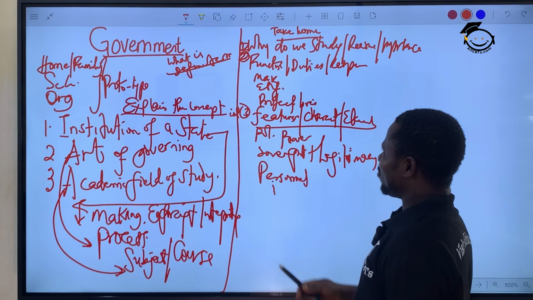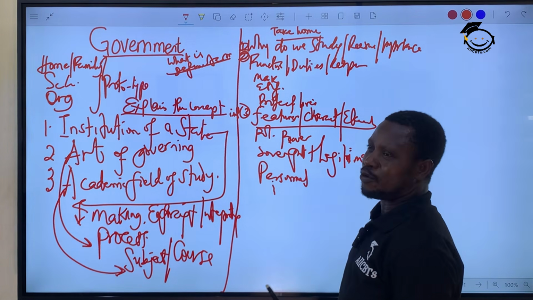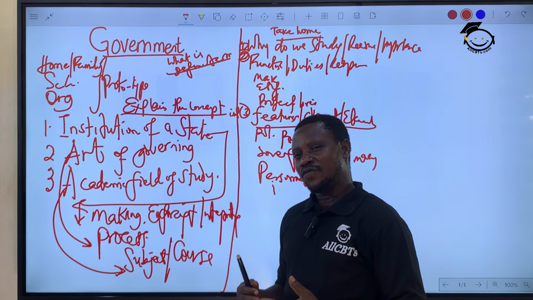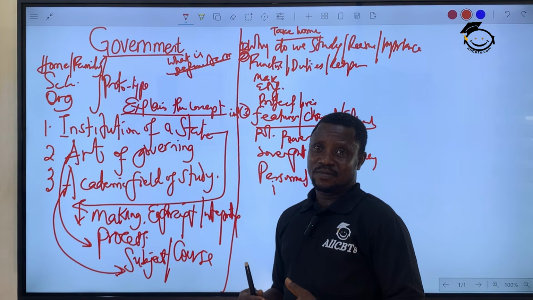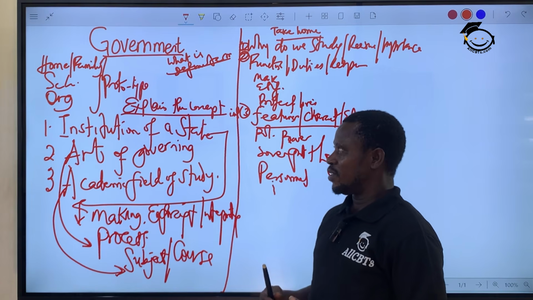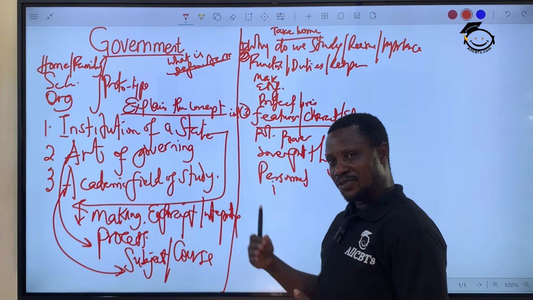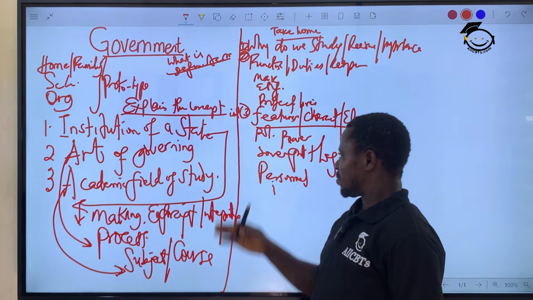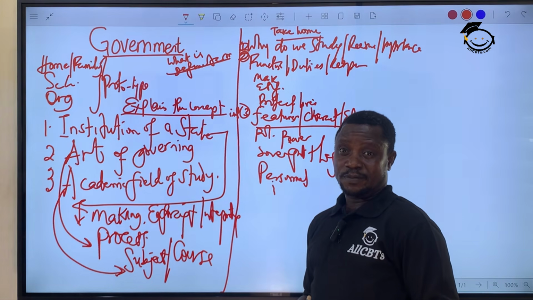So then we're going to talk about the features, the elements, the characteristics of a government, what distinguishes government from other institutions. Remember, the family is an institution, your school and your church are all institutions. But what distinguishes government as an institution from those other institutions is an element, the characteristics.